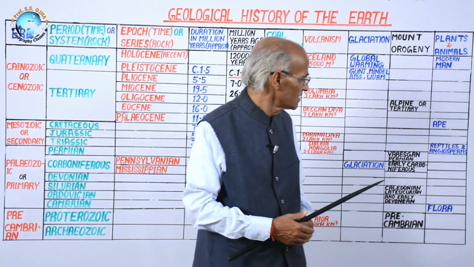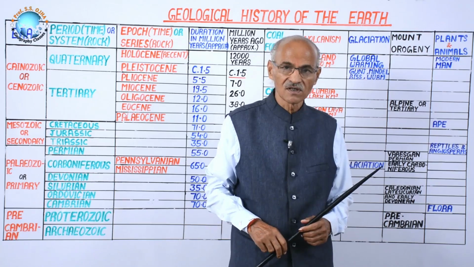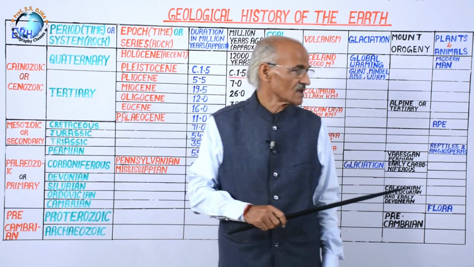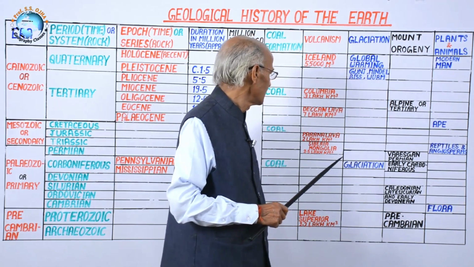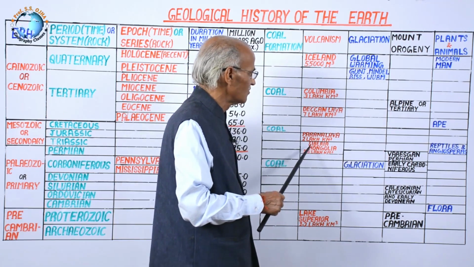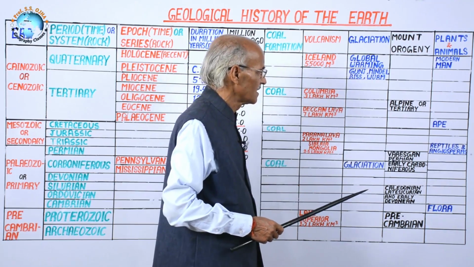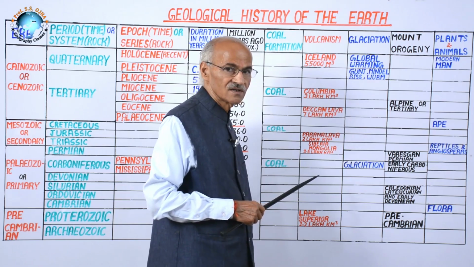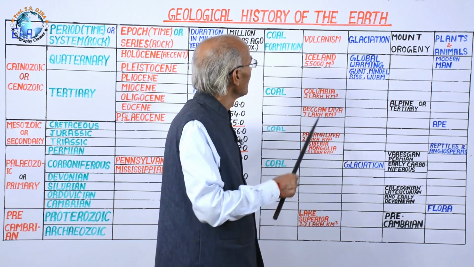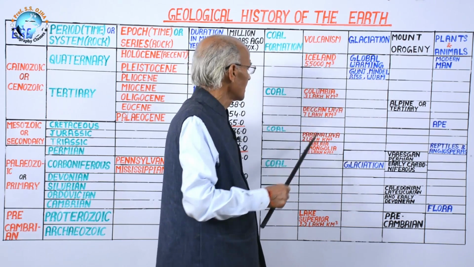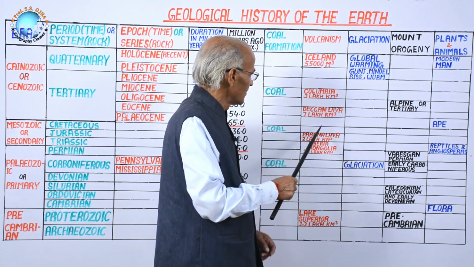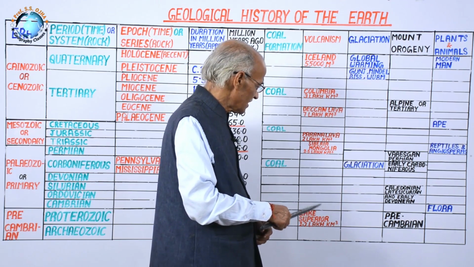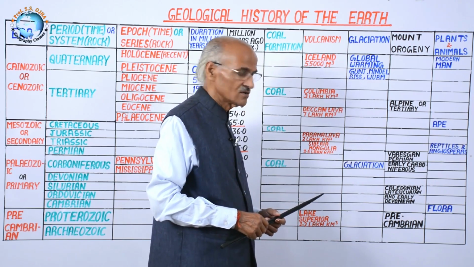This chart gives you a glimpse of geological history, era, period, epoch, duration, and especially you will keep these things in mind 1, 2, 3, 4, 5, because it is in chronological order, and formation of coal in different periods may be asked from UPSC, and this volcanism in different stages, you will have to locate it on a world map, that the lava of which country belongs to which period.